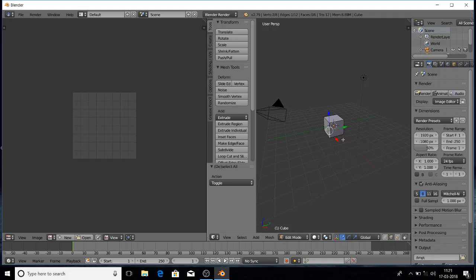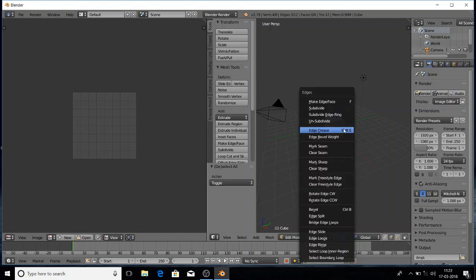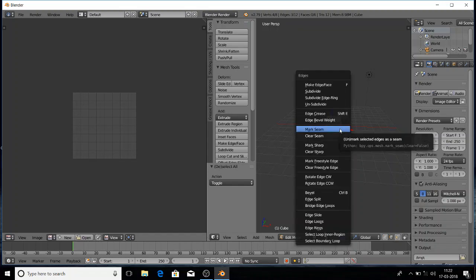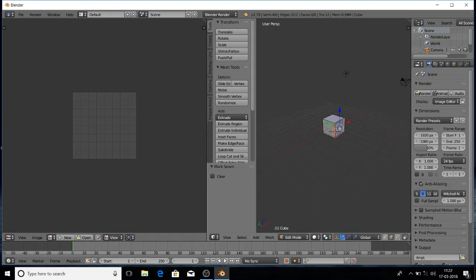and now hold the shift key and select the remaining two, and now hold the control key and press E, and then go to mark seam. Repeat the same on the three faces of the cube. Hold the shift, select the other two edges, then Ctrl E, mark seam, and I'm going to repeat it on the other side.